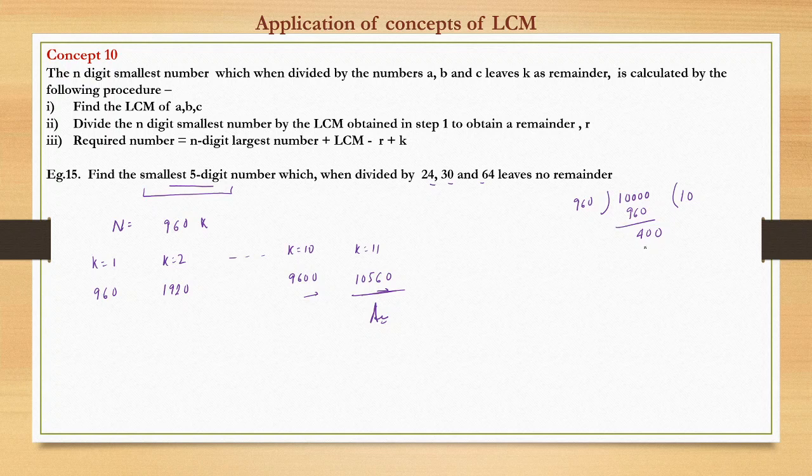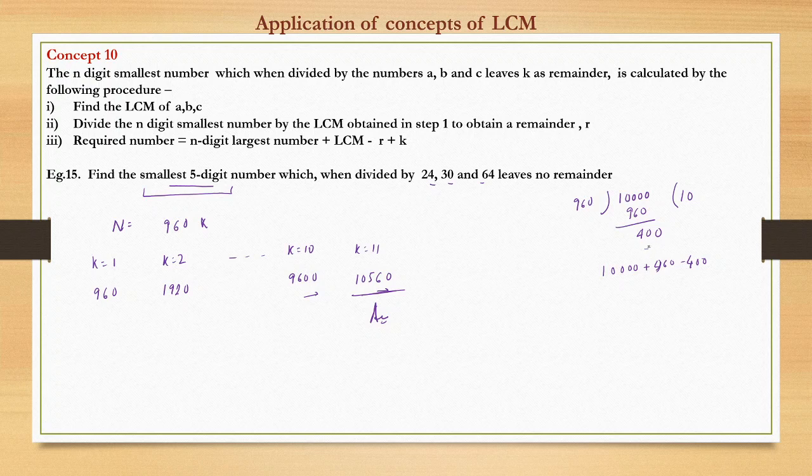So we need to add something here so that this further gets divided and becomes divisible. It means the number would be nothing but 10000 plus 960 minus 400.